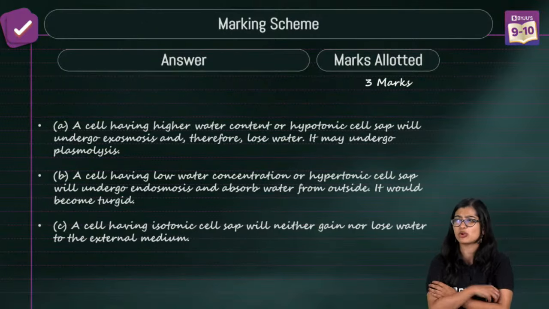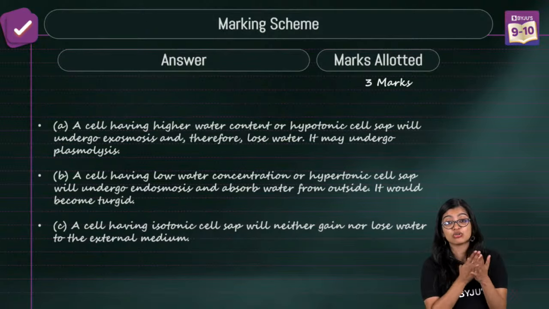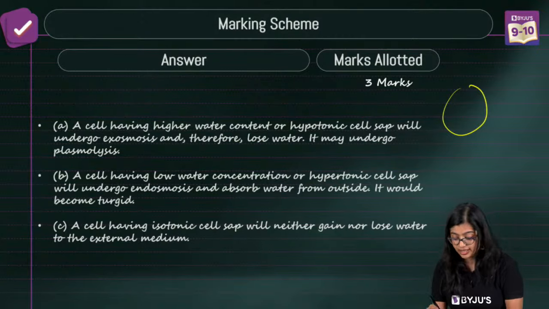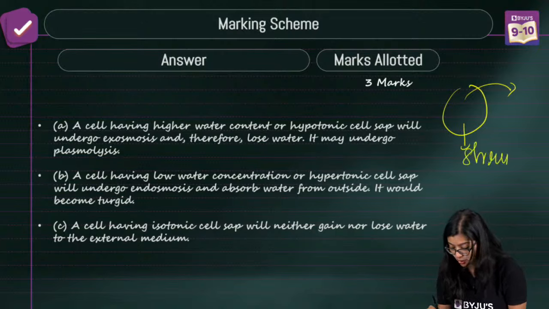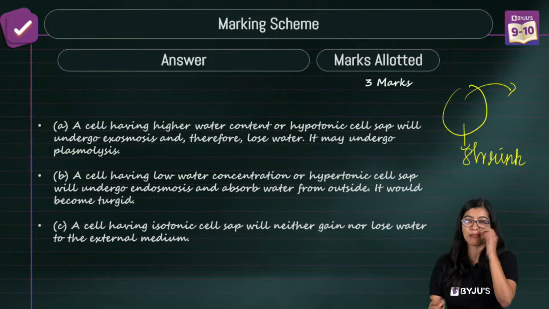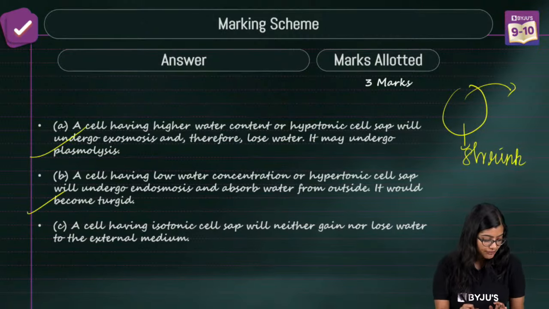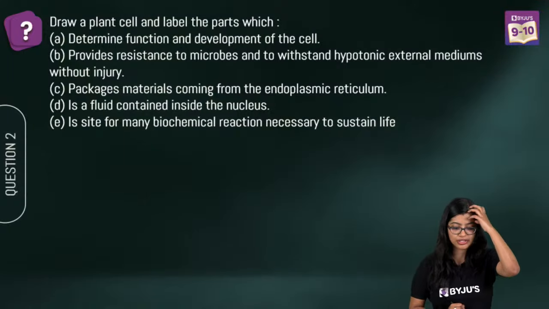Otherwise, you'll be like, ma'am, my bio teacher is just chumma cutting marks. I don't know what is the reason behind it. That is because you need to mention both the points. That water concentration is different. It is moving outside and that is why it is shrinking. Okay. You can't just simply write and tell, ma'am, cell shrunk, that's it. No. Only half mark you will get. Only if you answer this way, you will get 3 marks. Alright. Very important.